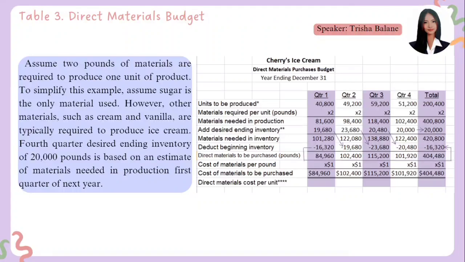So the annual direct materials purchase budget: we'll just be adding all the quarters. So 200,400 in total multiplied by 2. That's how we get 400,800. And then we will still be using the ending inventory of the fourth quarter, which is 20,000. So a total of 420,800, less the beginning inventory of the first quarter, 16,320. The remaining direct materials to be purchased is 404,480 multiplied by $1. And then that's it, we have 404,480. So that is our direct materials budget.